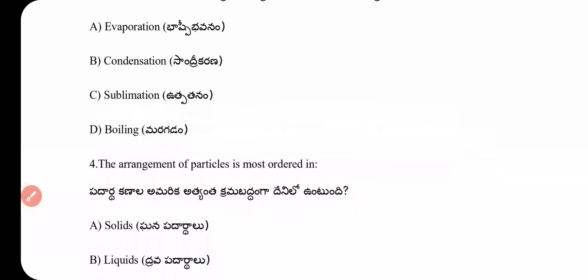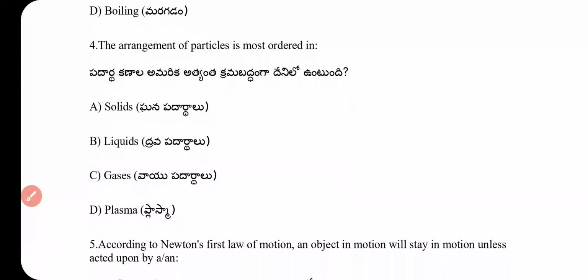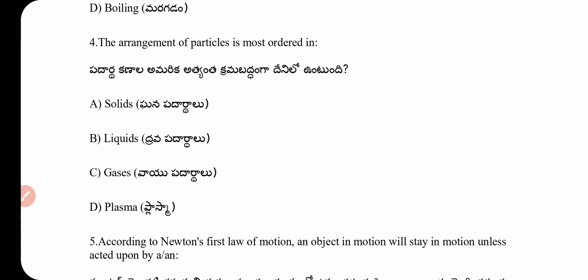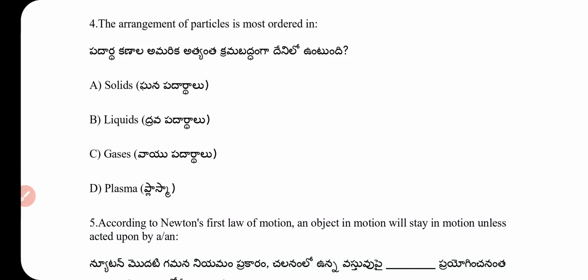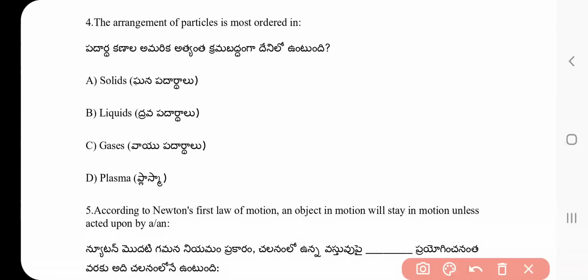Question number 4. The arrangement of the particles is most orderly in solid, liquid, gaseous, plasma. What is the answer? Option A is the correct answer, solid. Particles in a solid are tightly packed in a fixed, orderly arrangement.